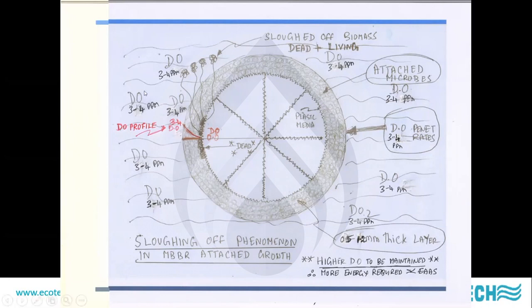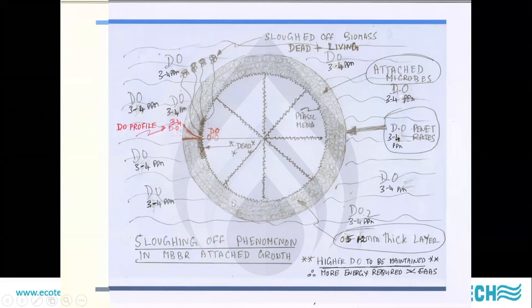So what does this DO of 3 to 4 ppm mean in real terms? It means the driving force for dissolved oxygen from the gas phase to the liquid phase is very little. As we all know, the saturation value of dissolved oxygen in clear water is 8 ppm. It's even much less in wastewater, typically maybe about 7.5. Therefore, the driving force is less, and therefore you have to expend a lot more energy to maintain this dissolved oxygen of 3 to 4 ppm. 3 to 4 ppm itself is very high, and in a shallow tank, you lose most of the air to the atmosphere. Not much transfer happens to the bulk liquid from the gas phase.